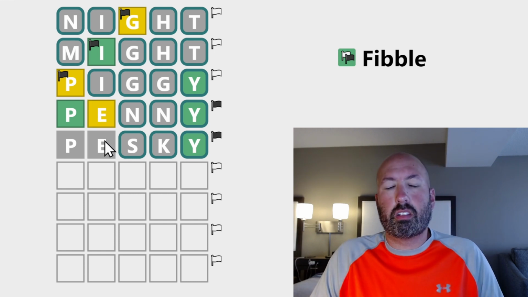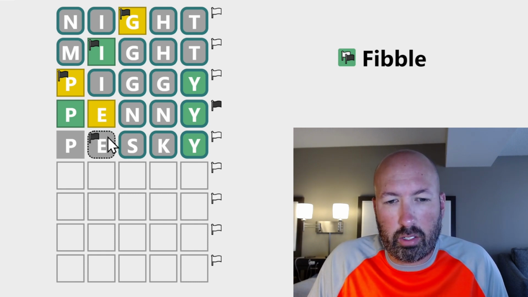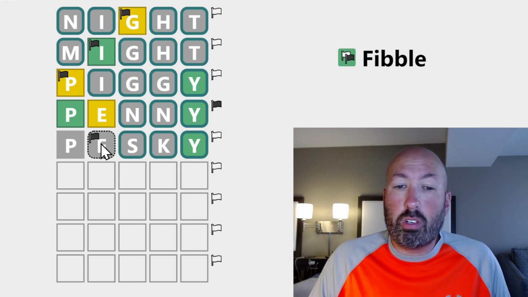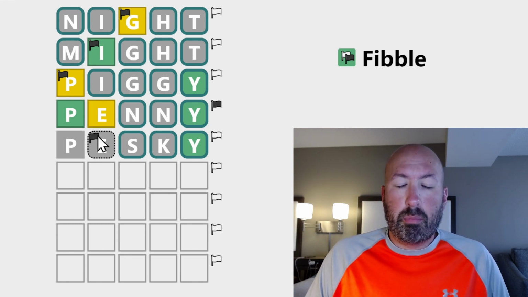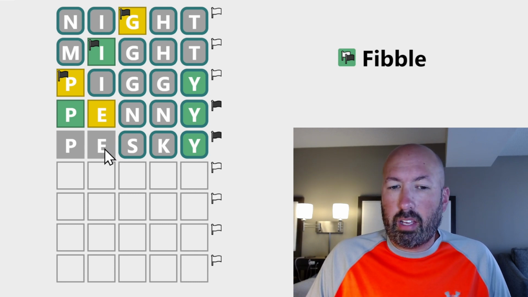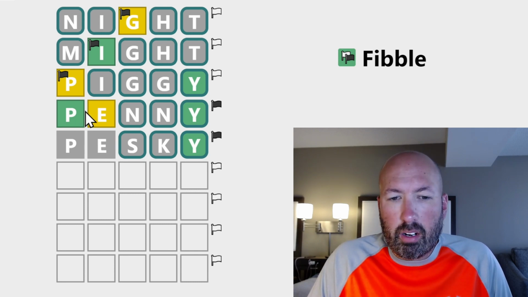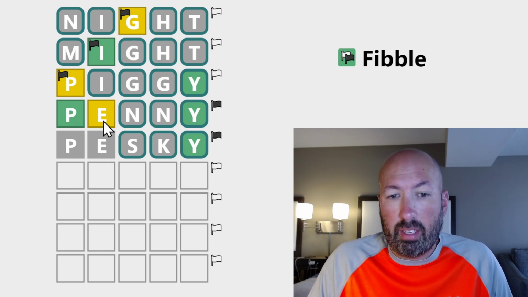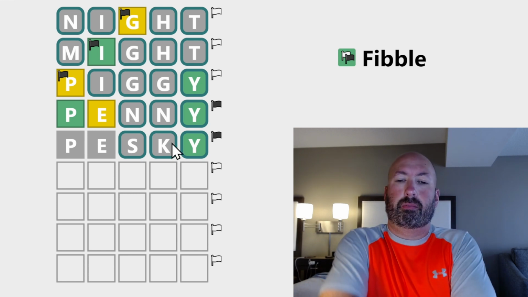Oh, okay. There's a new feature: if you flag it and then right click, you can get this dashed line. You can use the flags for whatever you want, but maybe that would mean, I think this is a flag. Anyways, all right. So it's either P with no E, or there's no P and there's an E somewhere.